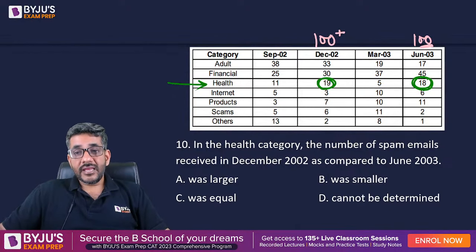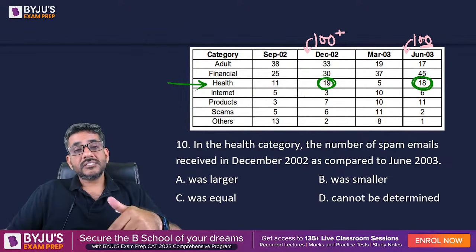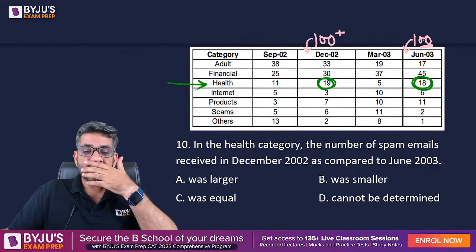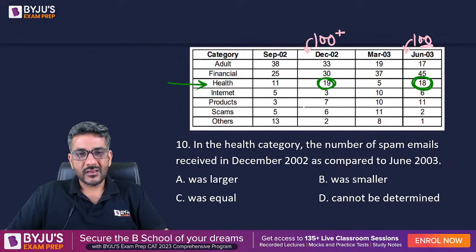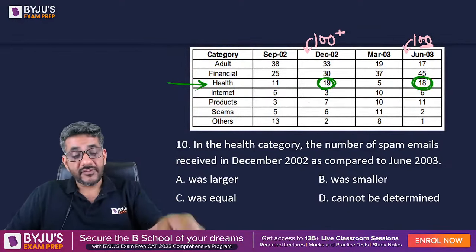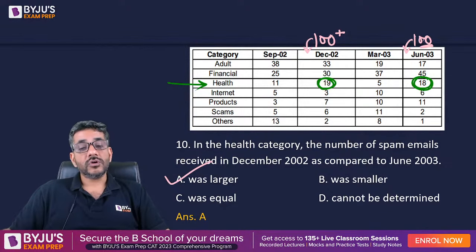Now this is 18% of 100 and this is 19% of 100 plus. A bigger percentage of a bigger base has to be greater than the smaller percentage of a smaller base, right? So December 2002 में health की जो spam emails हैं, they would definitely be larger than the spam emails of health in June 2003. So therefore my answer would be option A, it was larger.